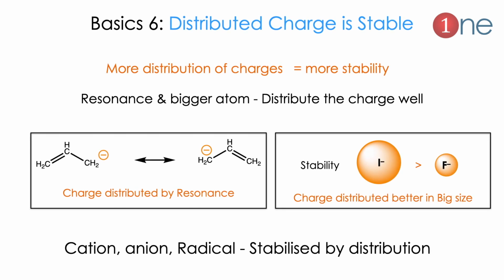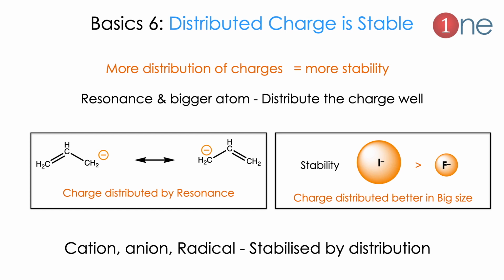Next basic tip will be distribution of charge. Distribution of charge normally creates stability. The more distribution of charges, the more the stability. The distribution can come from resonance or bigger atom. Resonance means you are exchanging the charges and distributing them. Bigger atom means it always holds the charge very elegantly. So the resonance and bigger atoms can distribute charge very well.